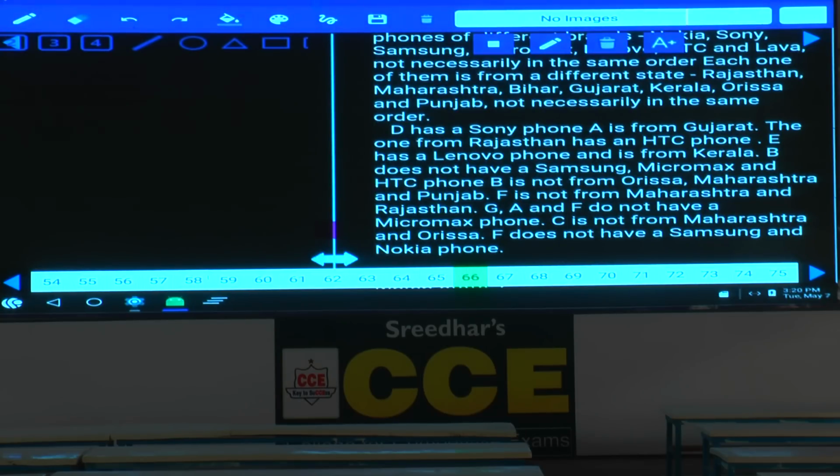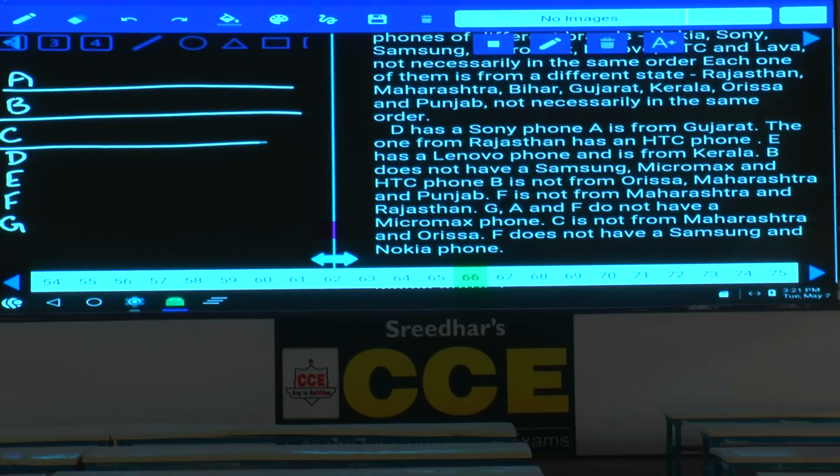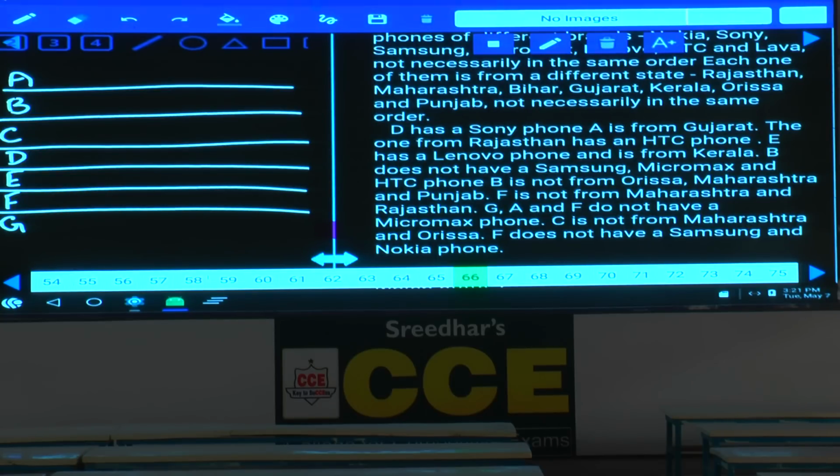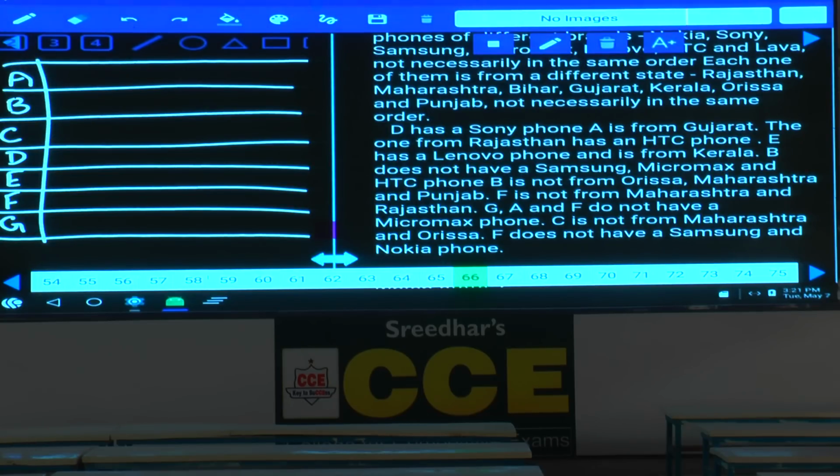Now first in this distribution, we need to fix the persons at one place: A, B, C, D, E, F and G. Then we need to represent the data given in the two parameters. Tell me what is the first information in this. D has a Sony phone. As D has a Sony phone, we write Sony at this place. This is the fixed information.